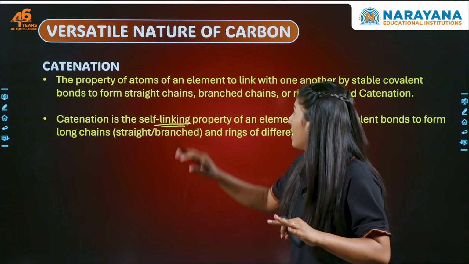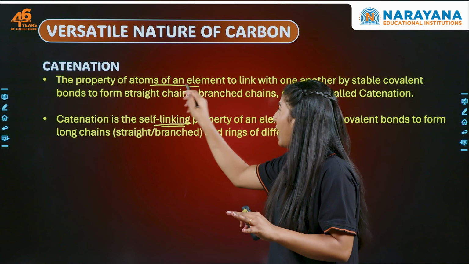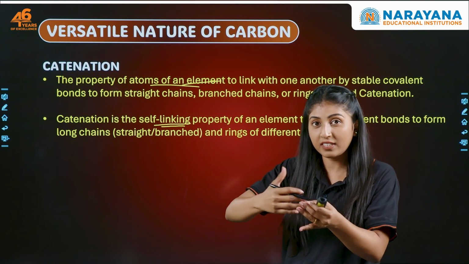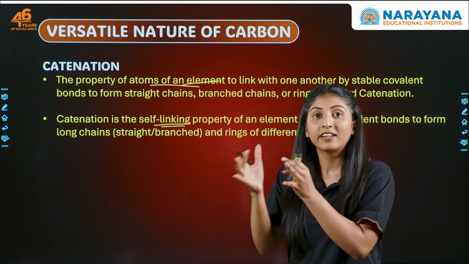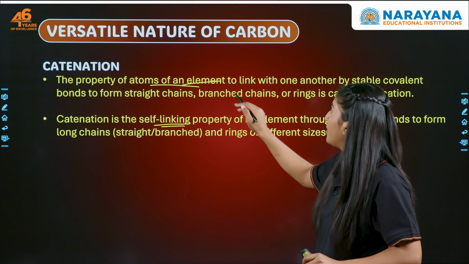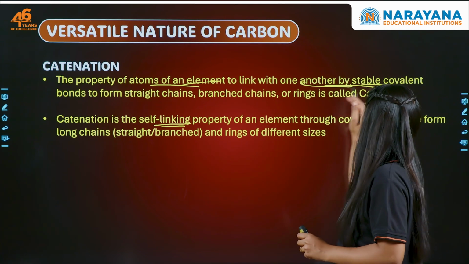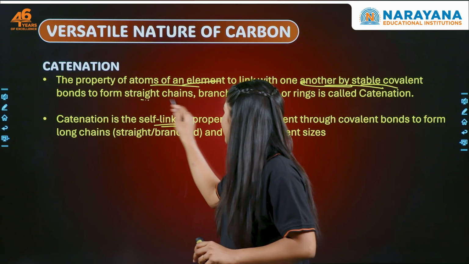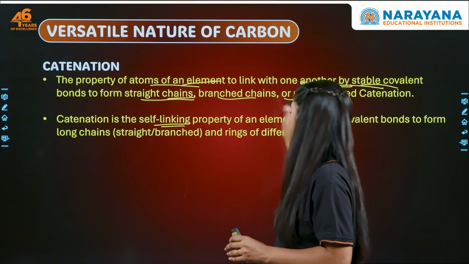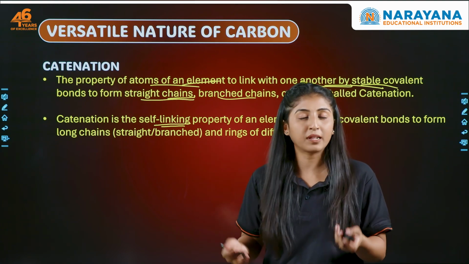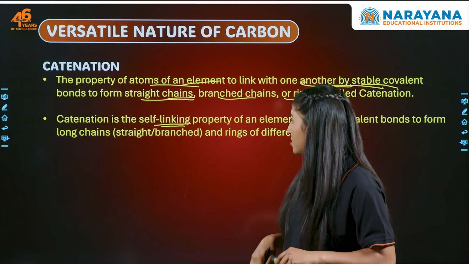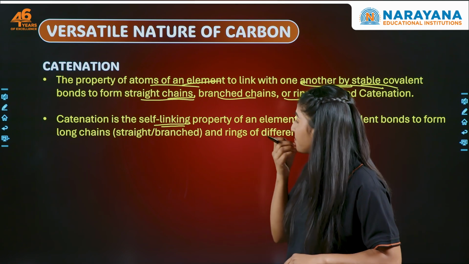तो अभी क्या हो रहा है? Catenation is the property of an atom. So carbon is connecting with other carbon atoms with catenation. So catenation क्या? It's a property of an element to link with one another in stable covalent bonds to form straight chain, branched or rings. तो अब ये straight भी बना सकता है, branch भी बना सकता है, rings भी बना सकता है. We can have those structures here.